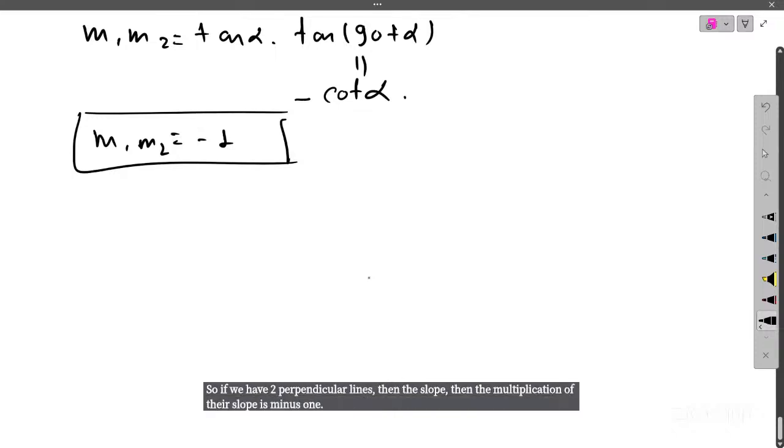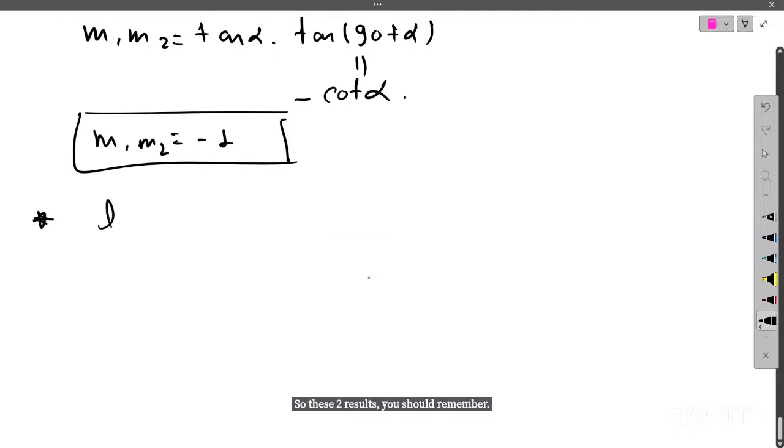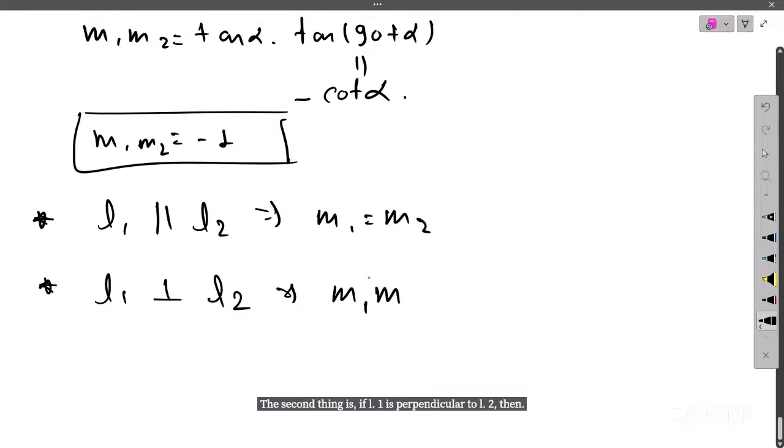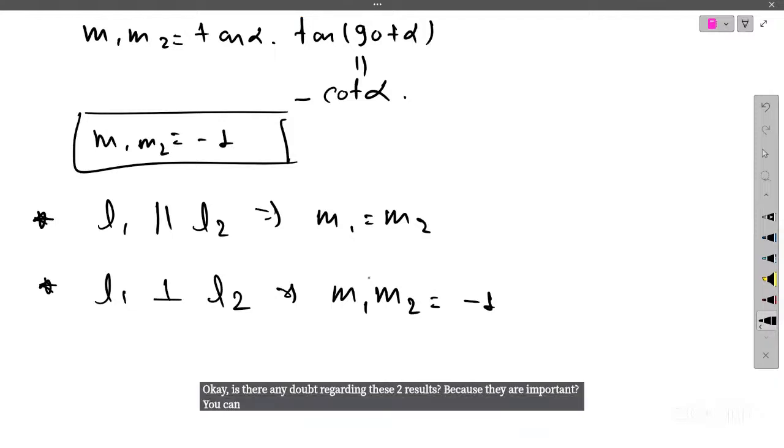These two results you should remember: if L1 is parallel to L2, then m1 equals m2, their slopes are the same. The second is if L1 is perpendicular to L2, then m1 times m2 equals minus 1. Is there any doubt regarding these two results? Because they are important, you will see many questions regarding this concept. Got it? Fine.